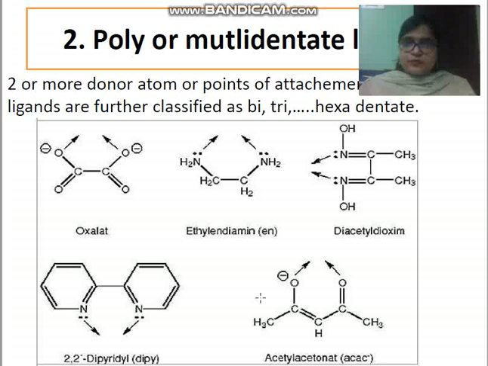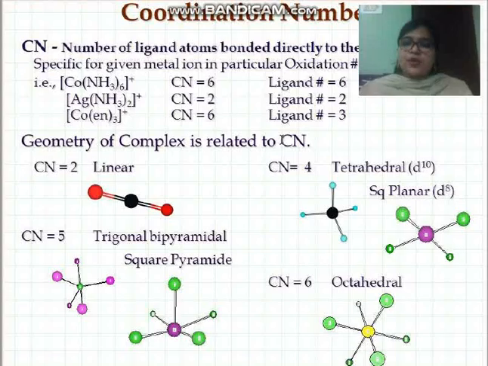Okay, if two or more than two sites are there, then it will be called bi, tri and hexadentate ligand. Okay, next, coordination number. Coordination number is the number of ligand atoms which are directly bonded to a central metal ion. Here you can see children, cobalt, silver, and again cobalt. These all are central metal ions, and here you can see it is coordinated by 6 ligands.